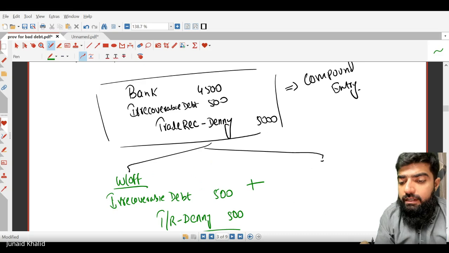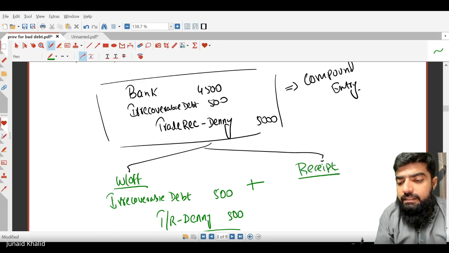Can you say this again once more? Are you clear with irrecoverable debt? Yes, it will be getting 500. Okay, makes sense. Now we are going to record another transaction in this particular event.